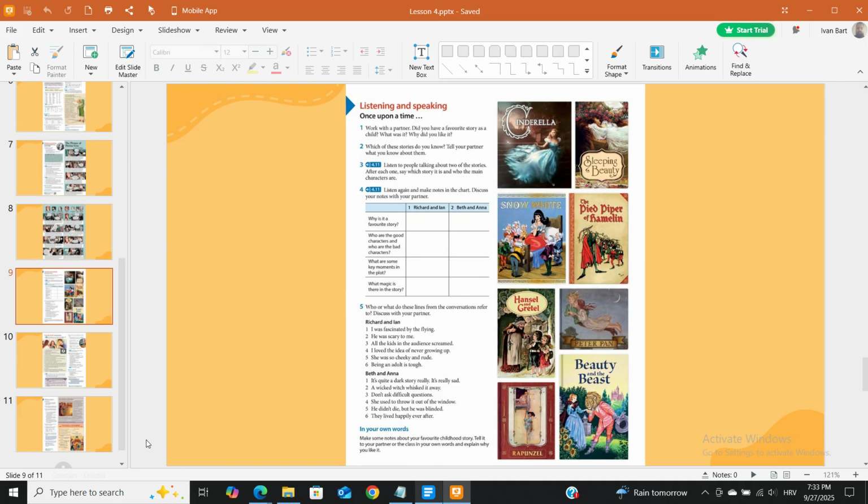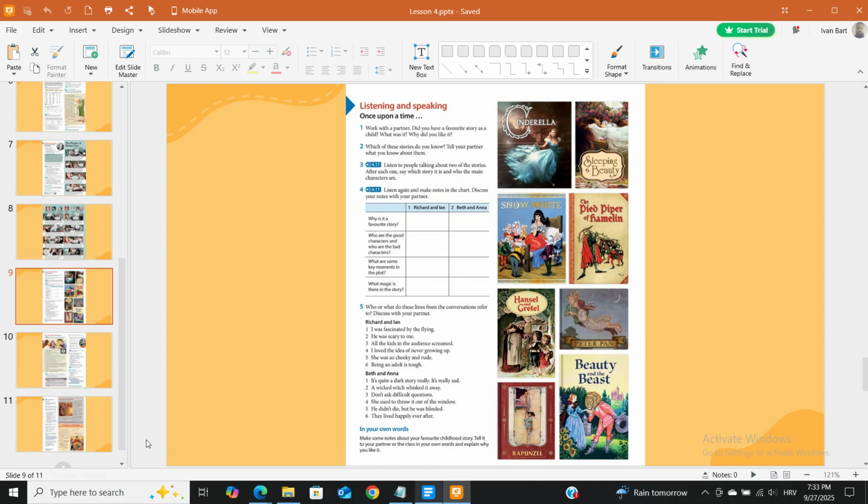Beth and Anna. One: It is quite a dark story really. It's really sad. Two: A wicked witch whisked it away. Three: Don't ask difficult questions. Four: She used to throw it out of the window. Five: He didn't die, but he was blinded. Six: They lived happily ever after.